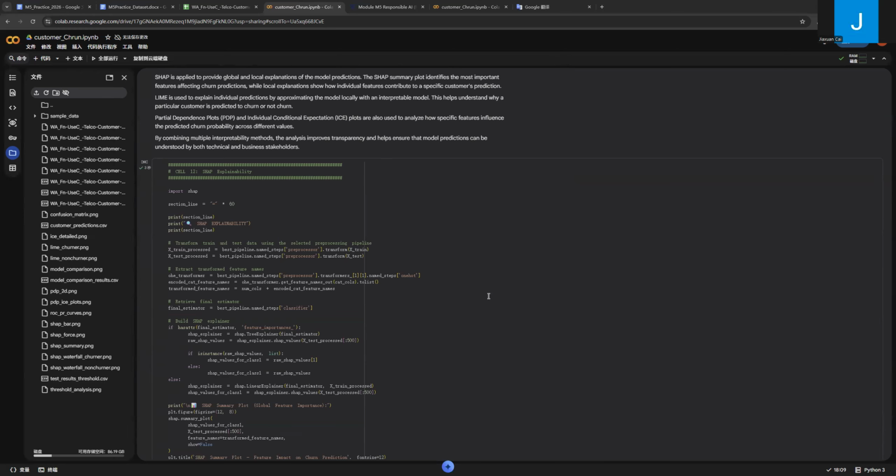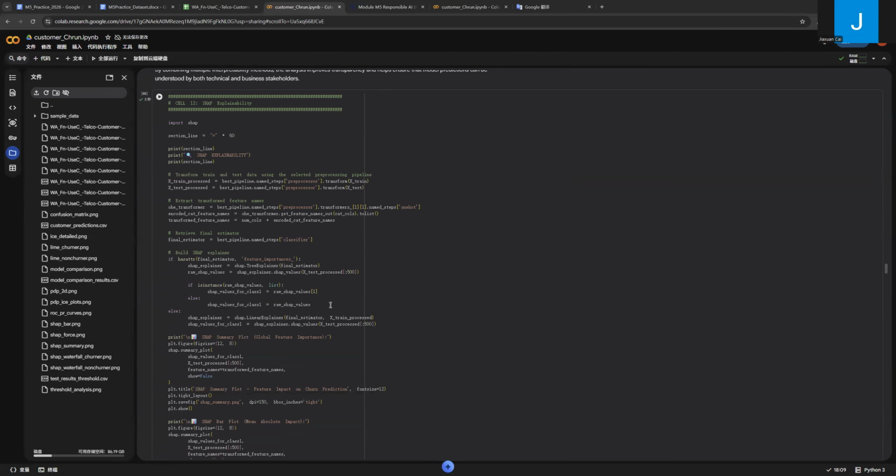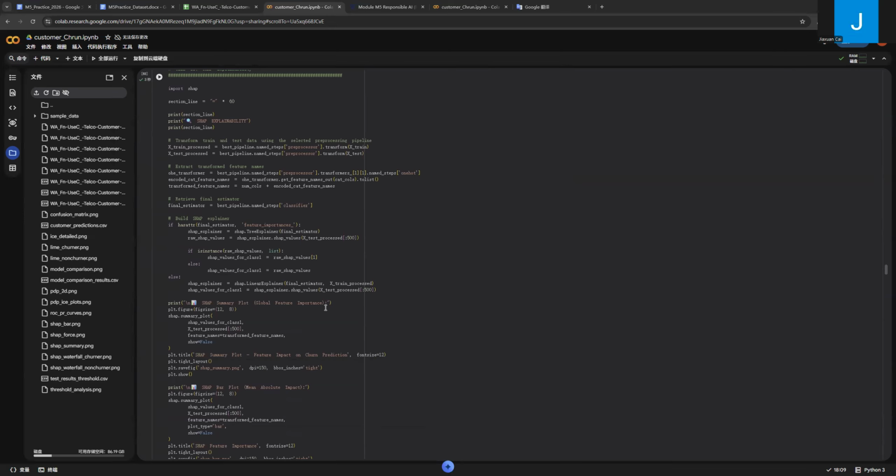To further improve interpretability, LIME and anchor explanations are also applied. LIME explains predictions by approximating the model locally. Anchor explanations generate rule-based explanations that describe conditions under which the model consistently predicts churn. Using multiple explanation methods improves transparency.